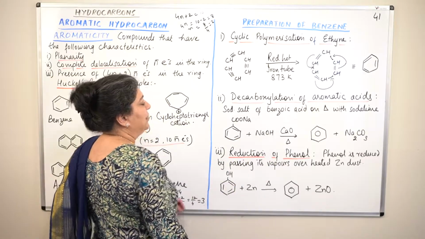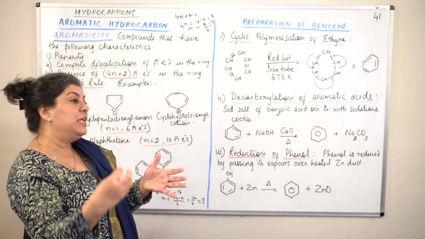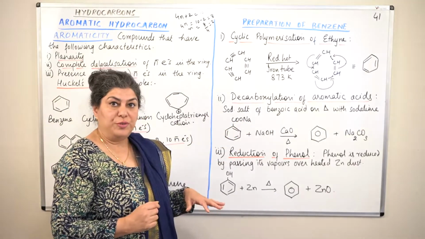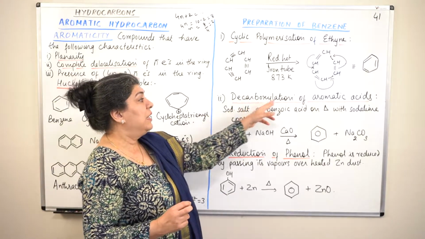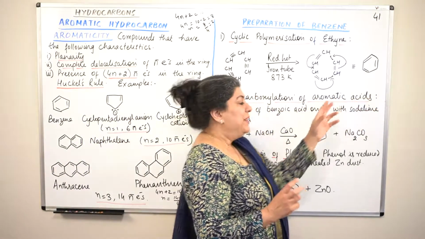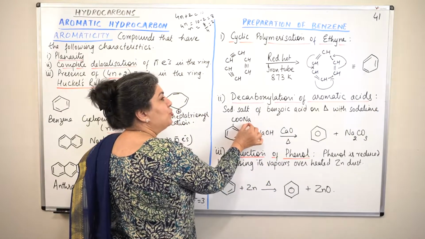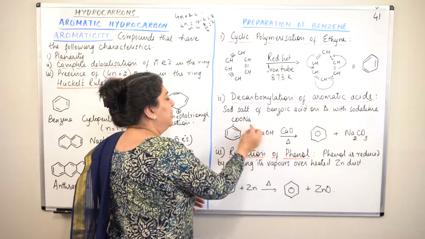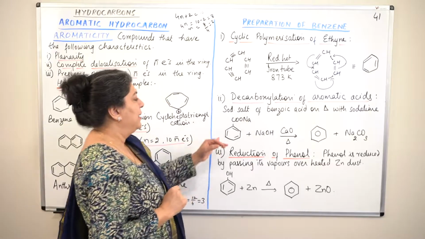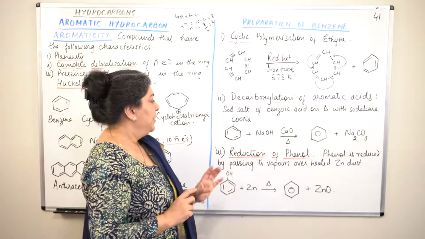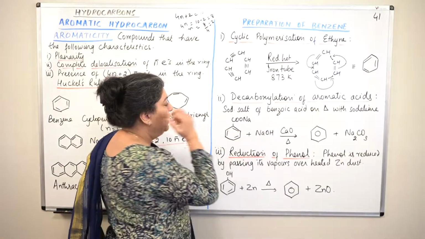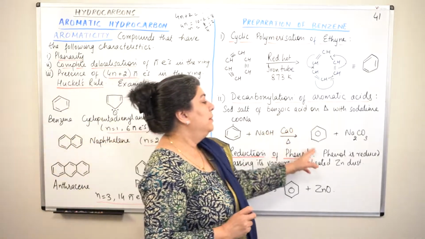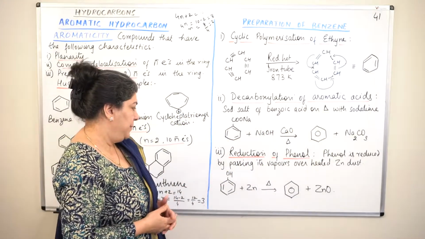When you heat these together, it leads to the decarboxylation. Decarboxylation means carbon and oxygens will be removed. Actually, the sodium is also removed. But when we are talking of decarboxylation of aromatic acids, we are not talking of sodium, we are assuming this to be hydrogen. So first we take the aromatic acid, make the sodium salt of it, then remove the carbon dioxide and the hydrogen comes back and results in the formation of benzene. So Na2CO3 is removed, the hydrogen from here would then get attached to form the benzene ring. So you get sodium carbonate.